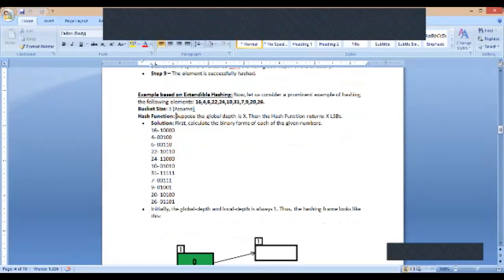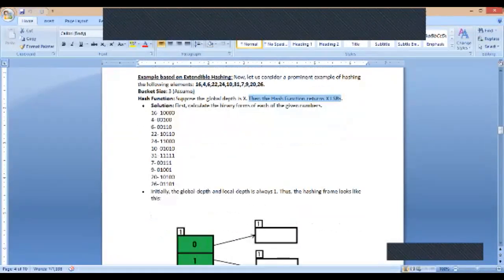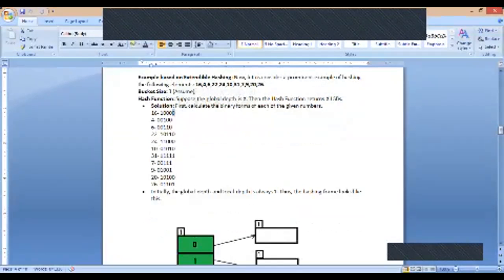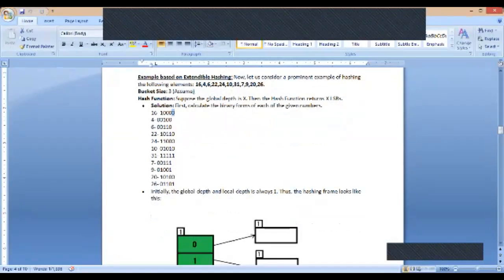We are using a hash function. Here we suppose that if the global depth is x, then the hash function returns x LSBs. So the hash function on 16 gives you the LSB of 16, that is 0. We are assuming the hash function gives the LSB of that data item.